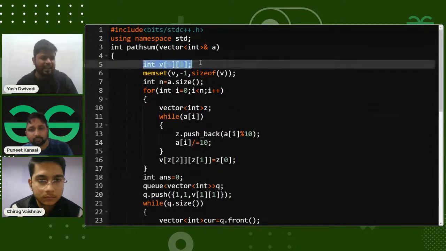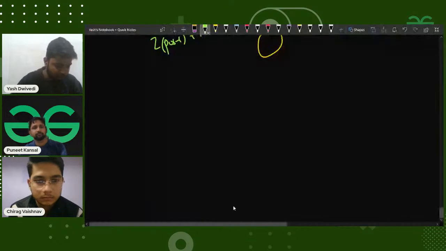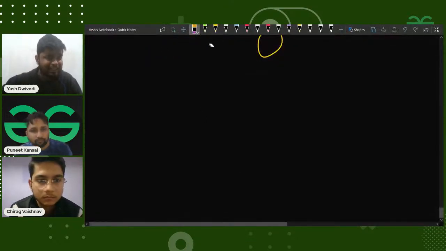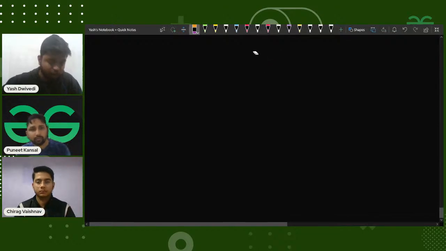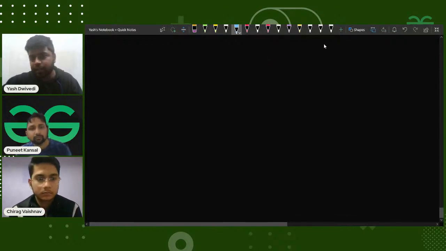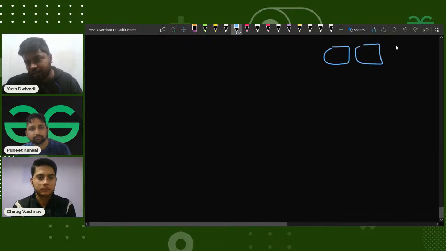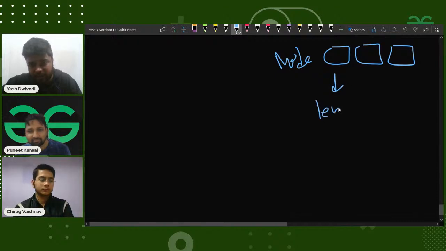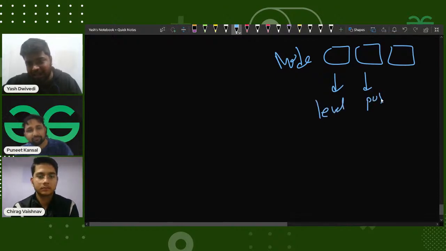Let me give a little bit of a brief. Up till now, if things are clear to everyone, at least those who were present earlier, I just wanted all of you to be a little bit aware. For a particular given node, I had three pieces of information: its level, its position, and its value.